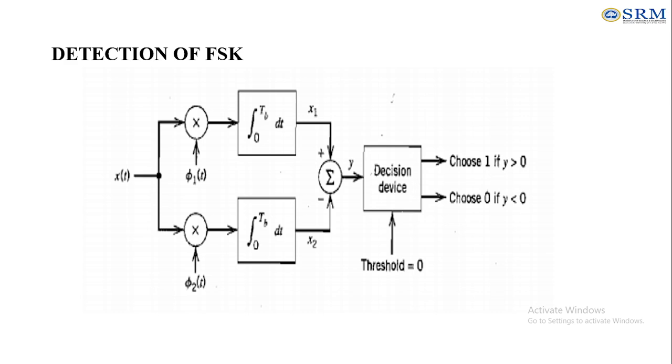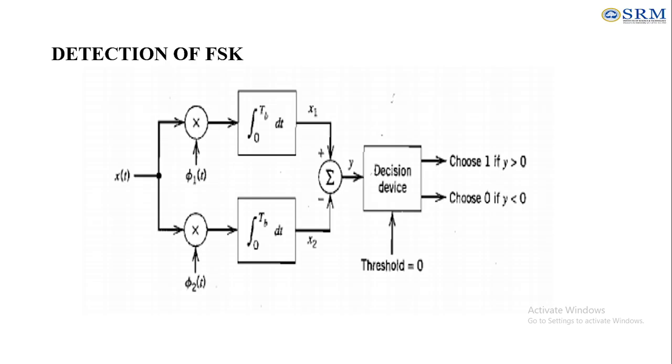From there, it is given to the subtractor where the outputs are compared by subtraction, giving the output y equal to x1 minus x2. It is then given to the decision device where the threshold is fixed at 0. If y is greater than 0, we choose the binary input as 1. If y is less than 0, we choose binary 0.